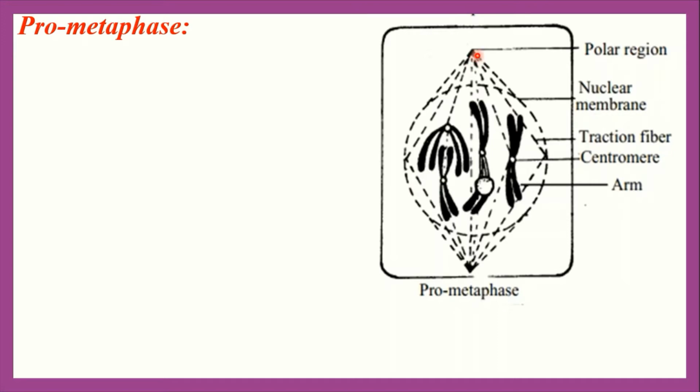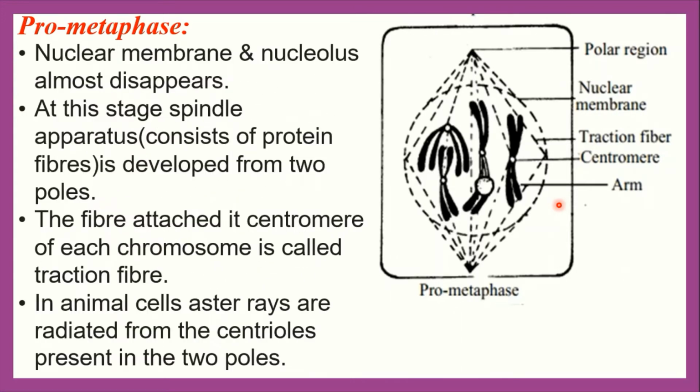Here everybody see, the fiber-like structure which is spread from one pole to another pole, the dot-like part, this one is called traction fiber or spindle fiber. Here is written traction fiber. So what is the meaning of traction fiber? The fiber attached to centromere of each chromosome is called traction fiber or chromosomal fiber. Everybody see the characteristics of this stage.